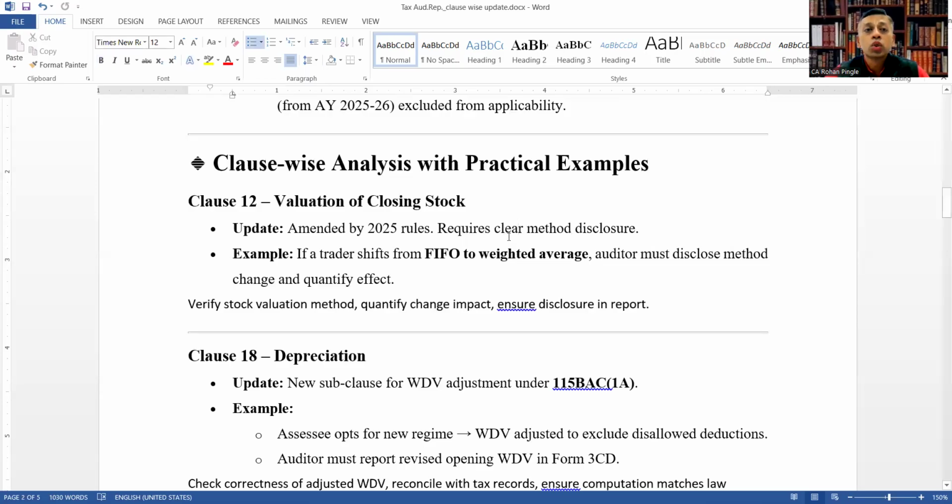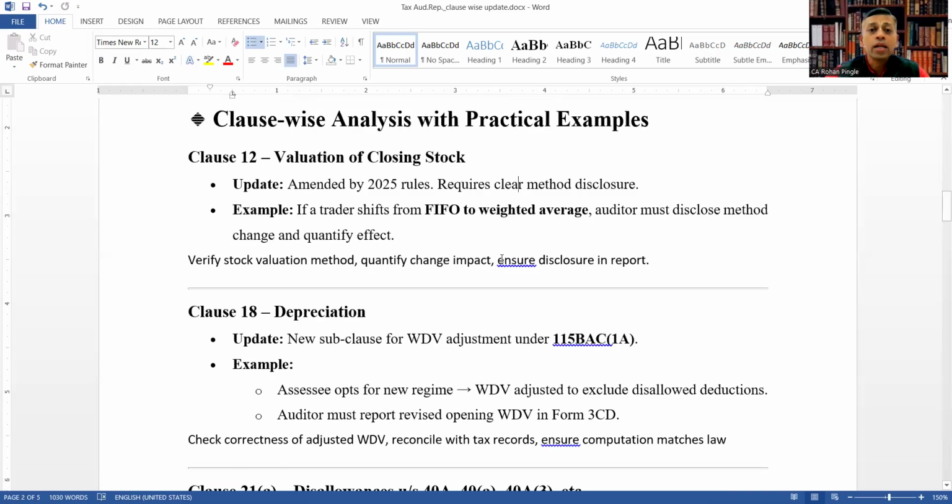For example, if a trader shifts from FIFO to weighted average, the auditor must disclose the method change and quantify the effect. So verify the stock valuation method, quantify the change impact, and ensure disclosure in the report.